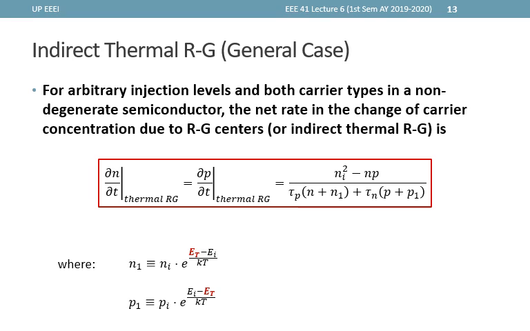This equation applies for both p-type and n-type non-degenerate semiconductors, again regardless of which carrier we are considering, as RG always happens in pairs. The denominator in the equation is always positive. Thus, we can generalize that for indirect thermal RG or indirect thermal RG dominated materials,